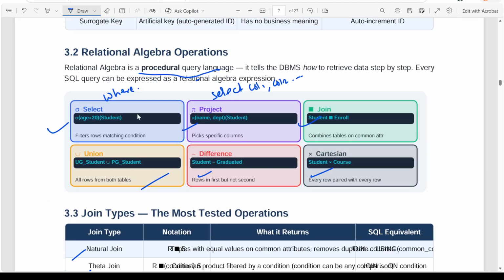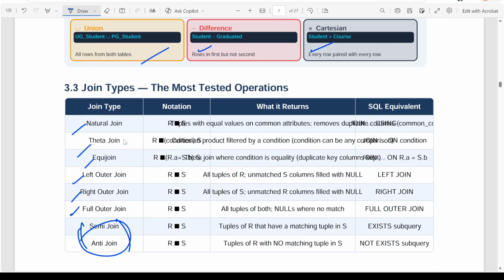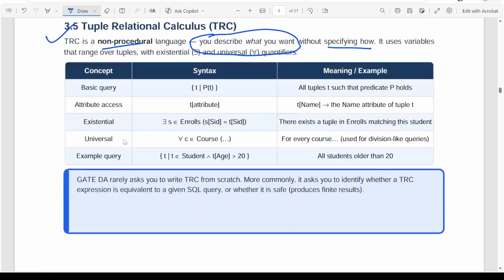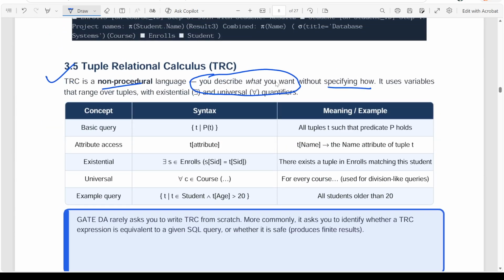So when we write a relational algebra operation, you can directly convert that into SQL queries and it will run, it will give you exact results. But here you cannot directly convert. You have to think about what the corresponding queries will be. You have to put your mind to it and think about the query separately again.